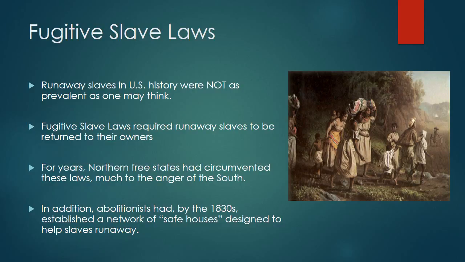Okay, guys, when you talk about fugitive slave laws, what you're talking about then is a national law designed to make it easy for slave owners to recapture their runaway slaves. And the United States has had a fugitive slave law on the books since the founding of the country. Now here's the thing. When you're talking about runaway slaves in the big picture of American history, you're not actually talking about a whole lot of slaves. It's interesting that slaves tended to not run away, and it wasn't as prevalent as you may have thought. And there's lots of reasons to explain this.